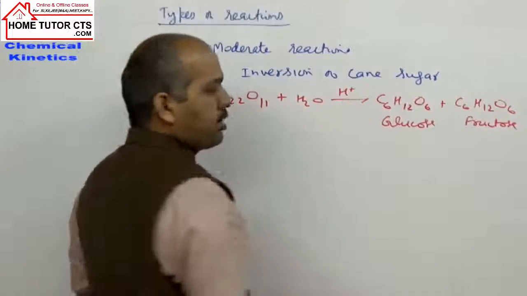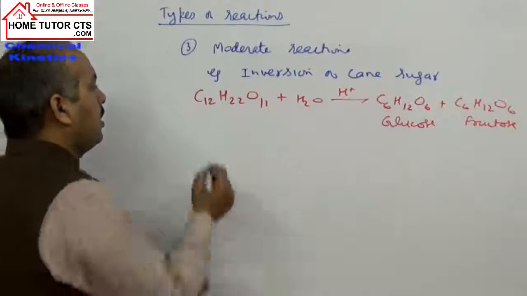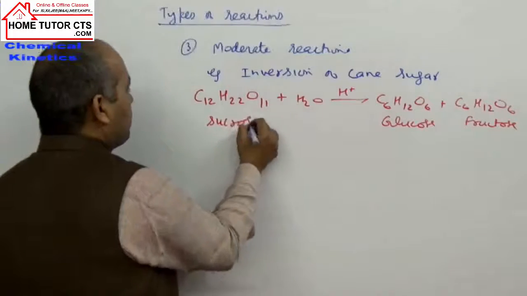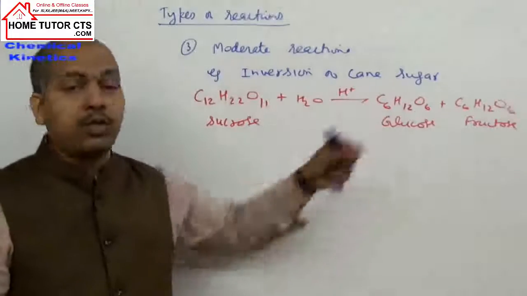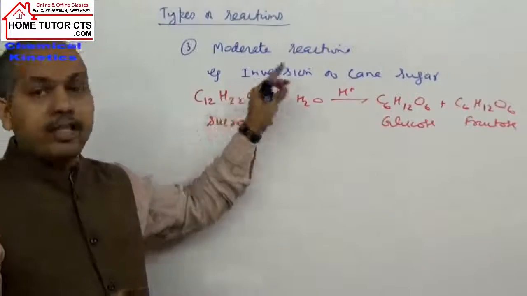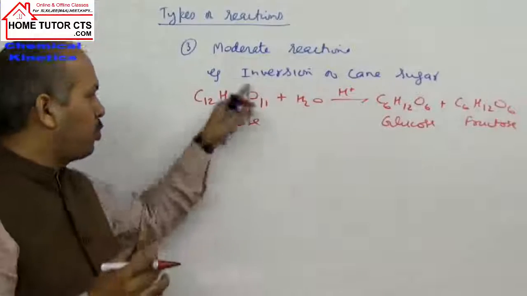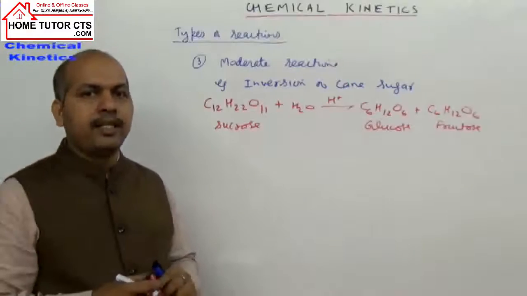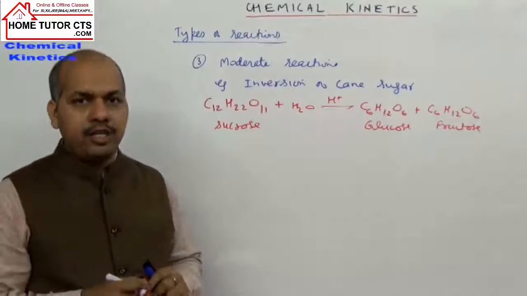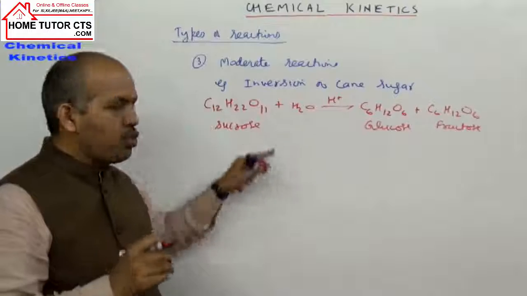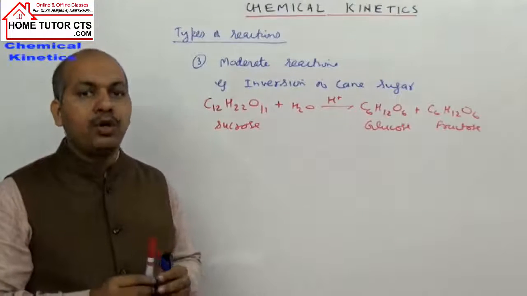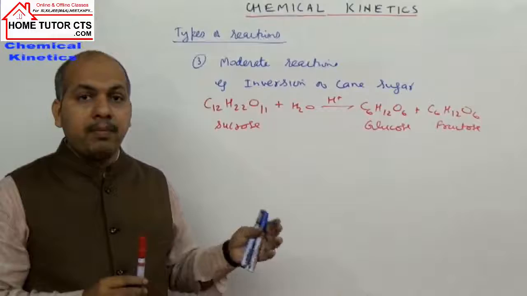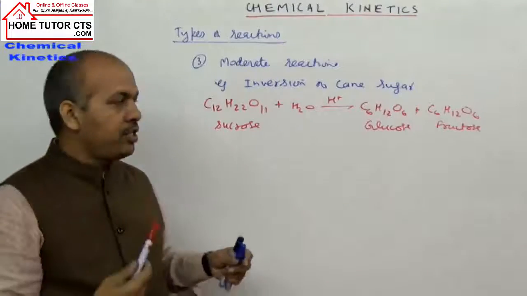ये पढ़ेंगे बाद में स्ट्रक्चर्स में इन बायोमोलिक्यूल्स. यहाँ पे क्या है? सुक्रोज. So we take this reaction of conversion of sucrose to glucose plus fructose. Inversion का मीनिंग क्या होता है कि sucrose solution taken initially is dextrorotatory in nature. The solution of sucrose compound has the ability of rotating the plane polarized light in the clockwise direction.